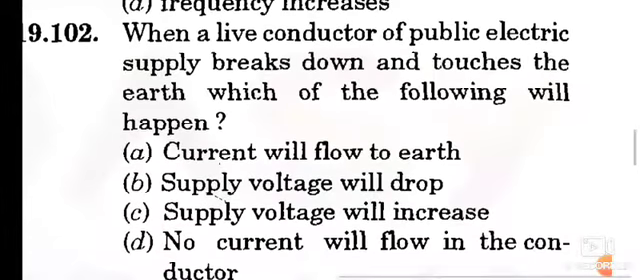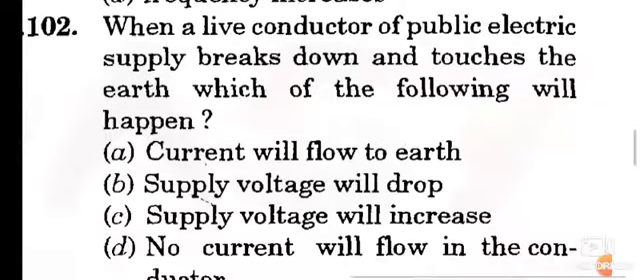Question number 102. When a live conductor of public electric supply breaks down and touches the earth, which of the following will happen? Option A, current will flow to earth.